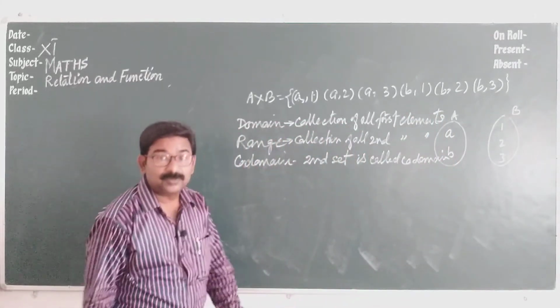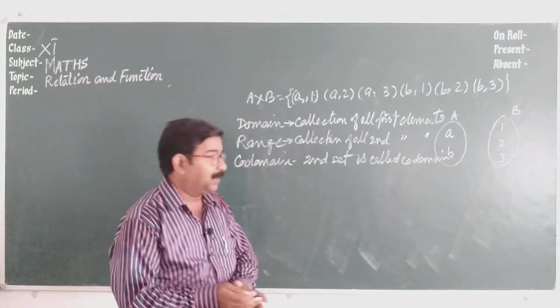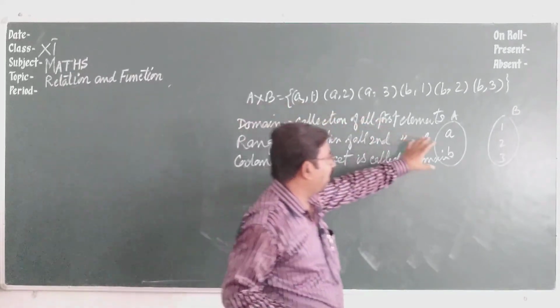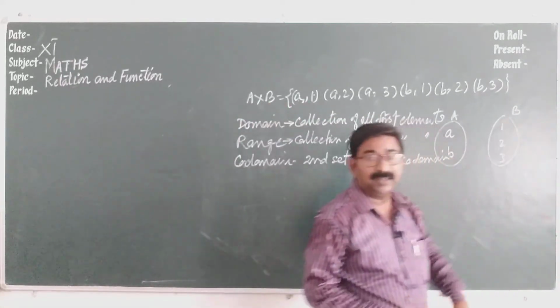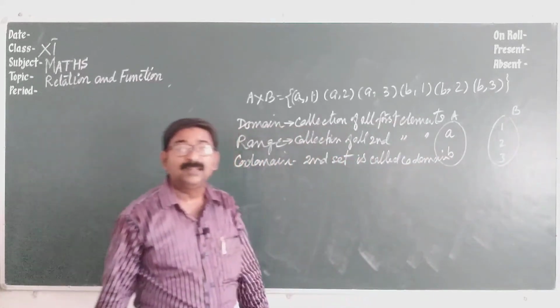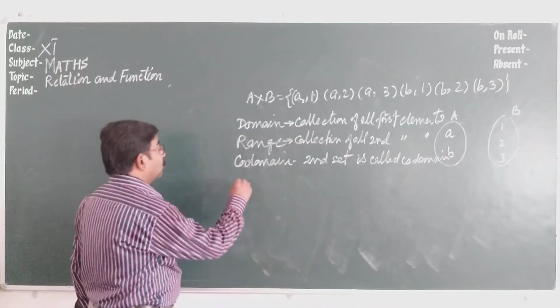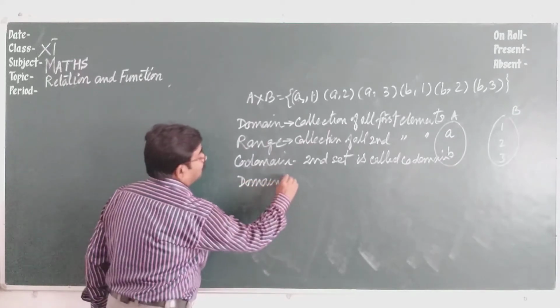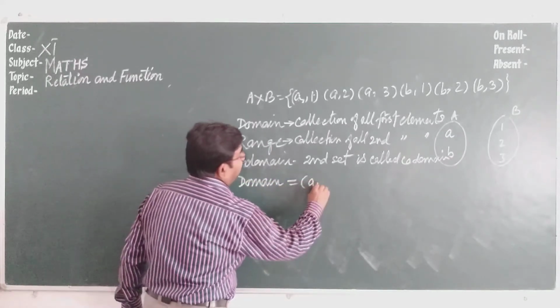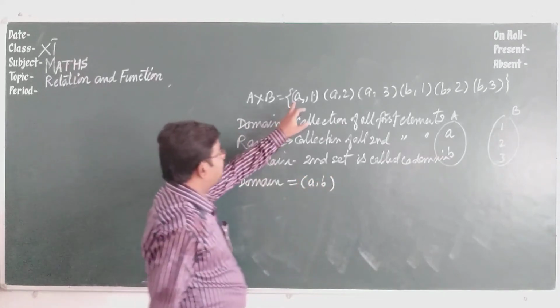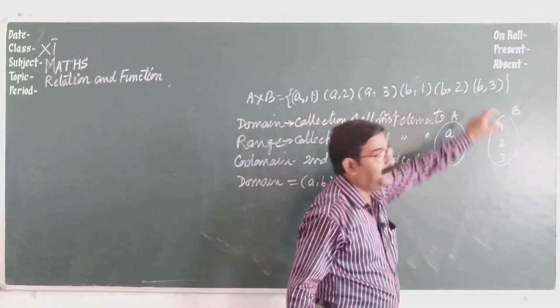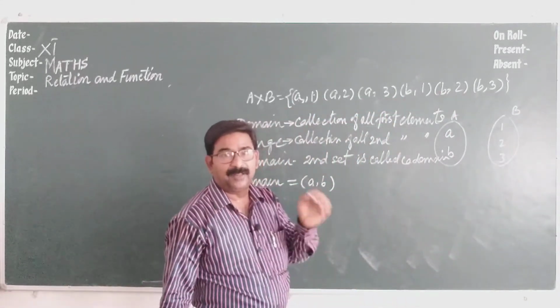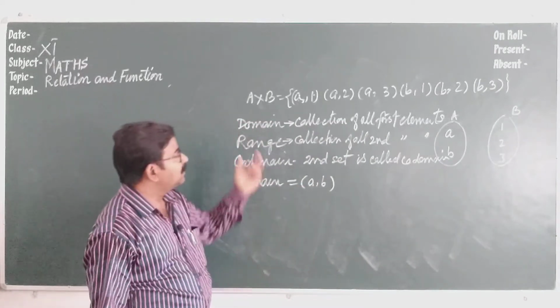So suppose you are forming the ordered pairs of A cross B, having elements a and b in A and 1, 2 and 3 in B, and you are asked to write the domain. So we write like this: the domain is a and b. The collection is a, a, a, b, b, b, but we don't repeat the elements, only once.